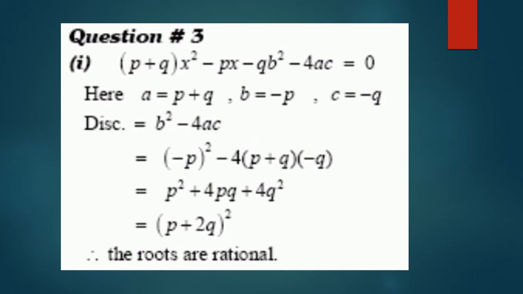Now question number 3, part 1. The given equation is p plus q x square minus px minus q is equal to 0.